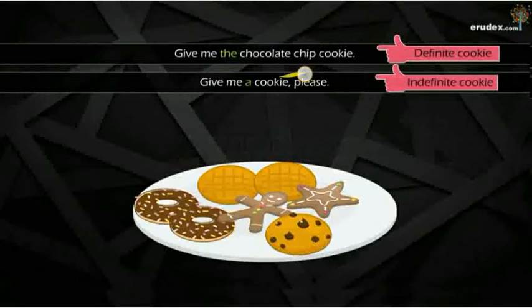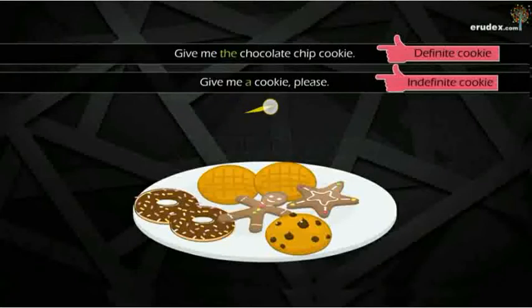So here in this sentence, give me the chocolate chip cookies, the is the definite article. How is it a definite article? Because here we are talking about those particular chocolate chip cookies. Chocolate chip cookies is the thing, and I want those particular chocolate chip cookies which are here. So here the article the is used, which is the definite article.